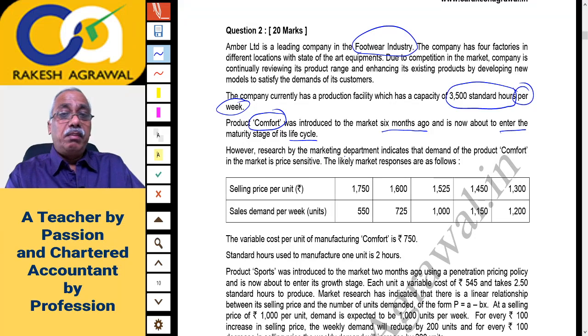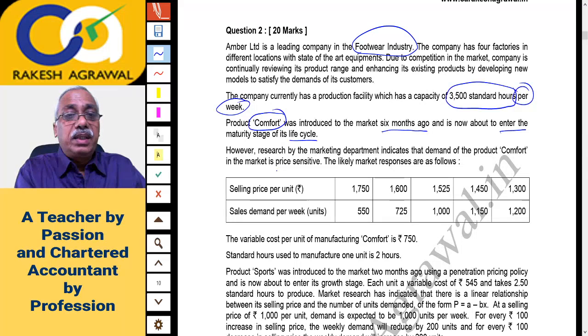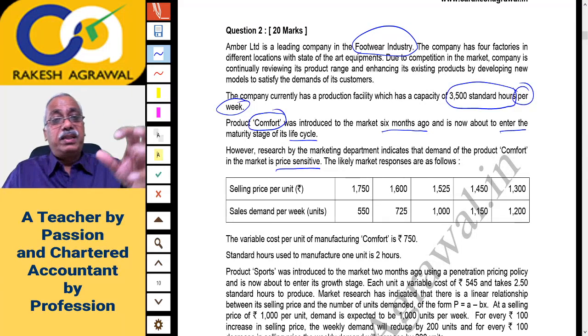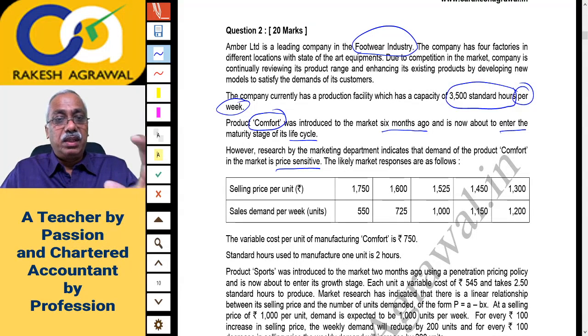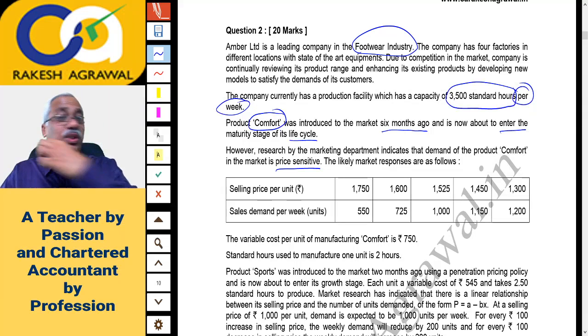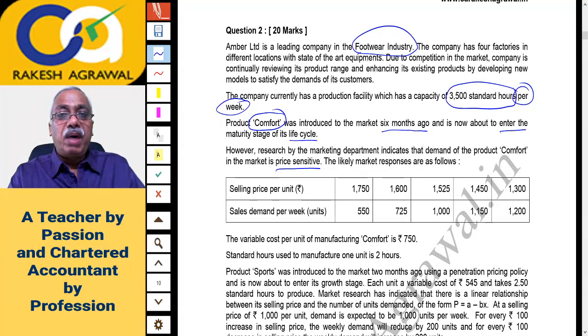However, research by the marketing department indicates that demand for the product comfort in the market is price sensitive. It means the price elasticity of demand will apply. There is a very common principle of economics: if you charge a lower price, the quantity sold will increase, and if you charge a higher price, the quantity sold will be lower. That is called demand being price sensitive. The likely market responses are as follows.